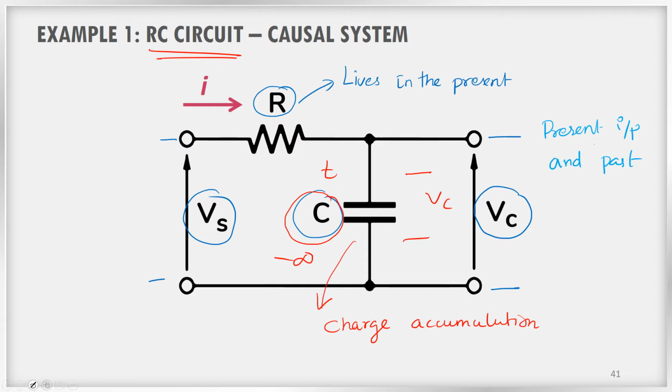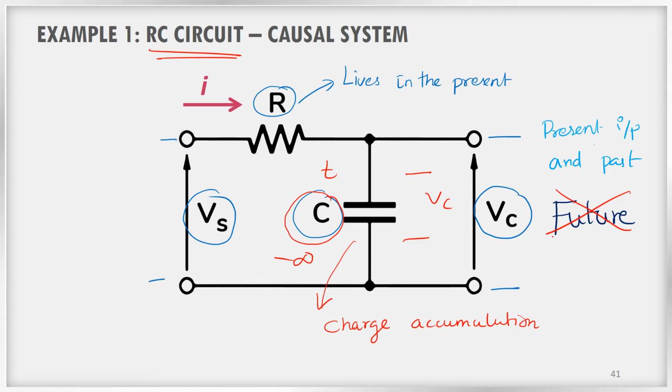But what about the future? Is it depending on the future input? Does the capacitor or resistor care what is going to happen in the future? Does it say, let the future inputs come, then only I will respond? Is it like that? No. This RC circuit is not depending on the future values.